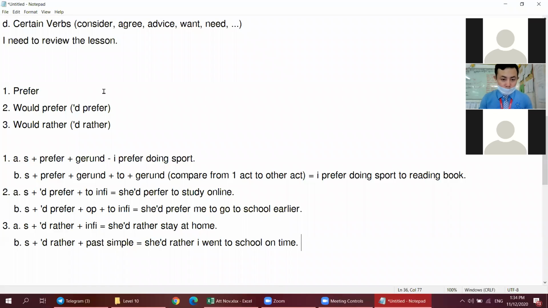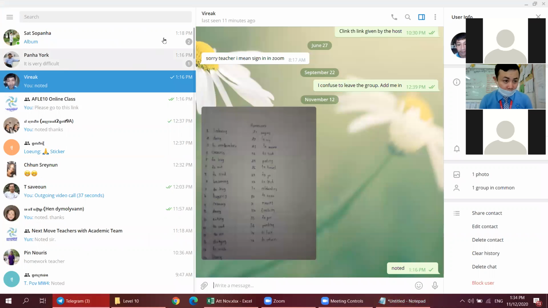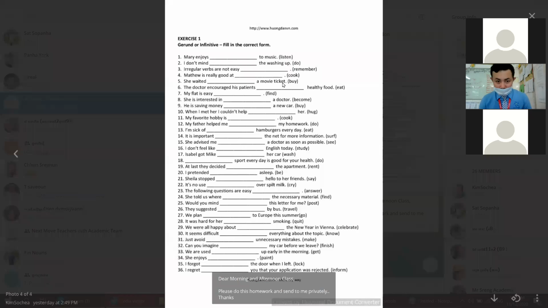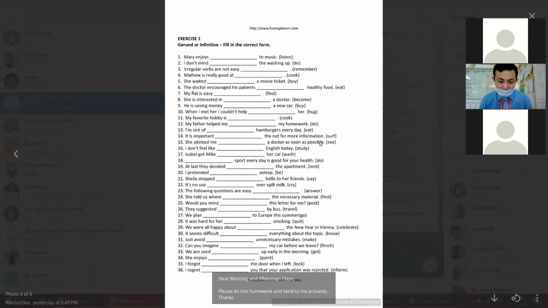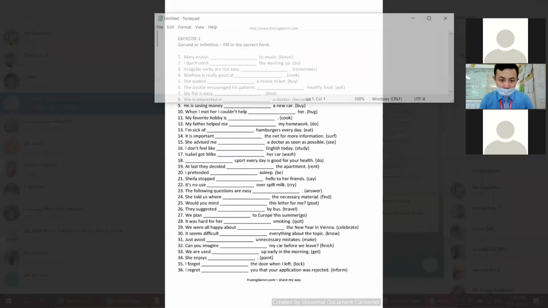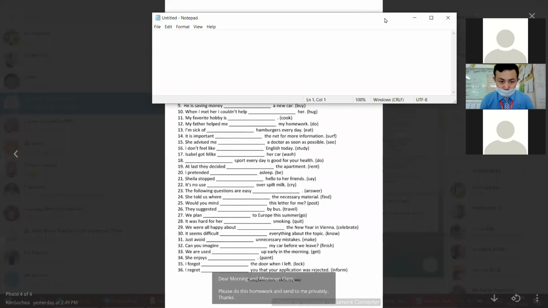So now let's go to our homework from yesterday. I'm going to have you give me the answer and then give me the reason: why do you put gerund and why do you put infinitive? Please send the homework to me as soon as possible. So now let's go through the homework together. Can you see everyone? I guess you can see the homework on my screen, right?